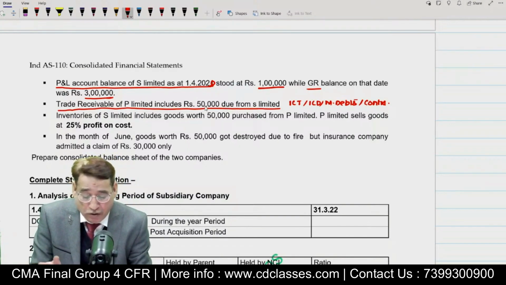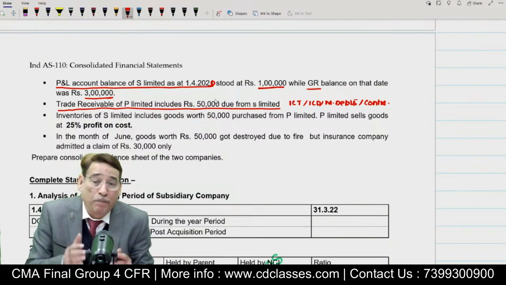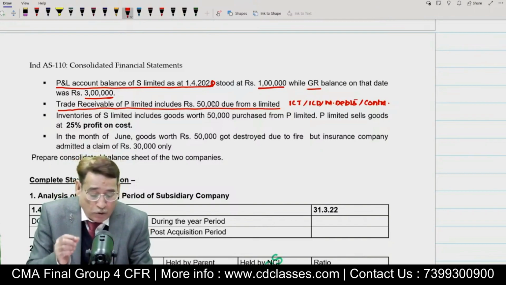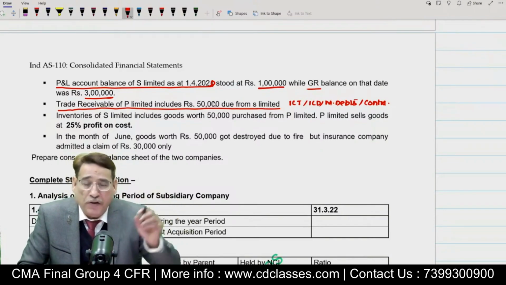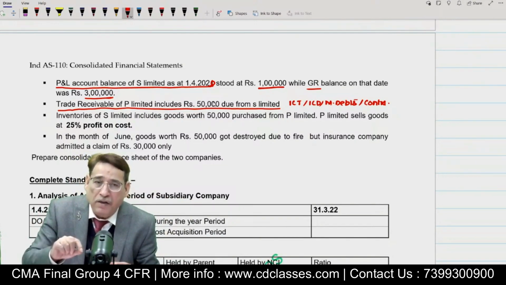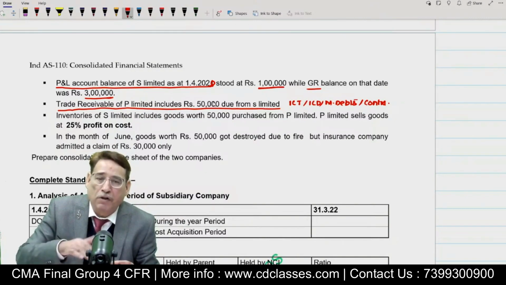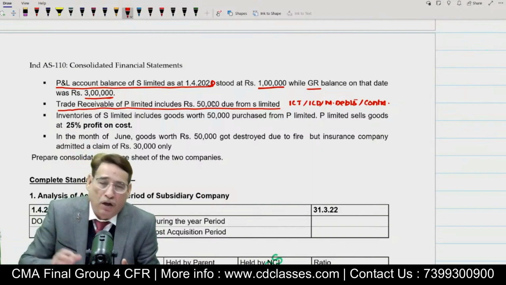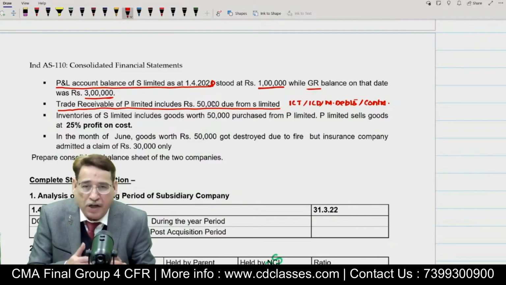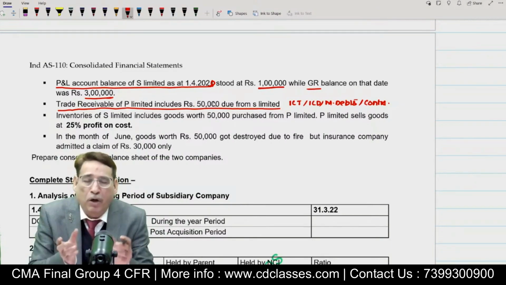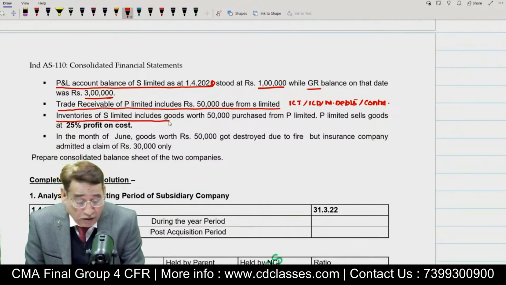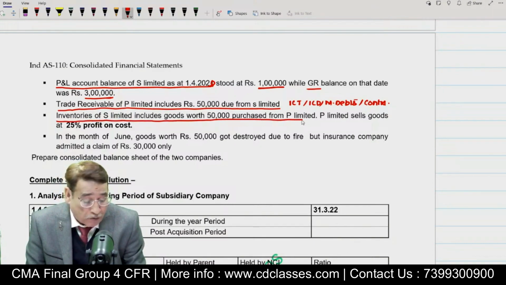For example, this is related to trade receivable of P Limited. It means P Limited is claiming that in our trade receivable, there is an amount equal to 50,000 which we are supposed to receive from S Limited. Put in other words, in the creditors of the subsidiary company, there is an amount of 50,000 which they are supposed to pay to the parent company. So this particular transaction will impact both trade receivable and trade payable, and it will be subtracted from the combined amount later on in the balance sheet. Now, the next point is that inventories of S Limited include goods worth rupees 50,000 purchased from P Limited.